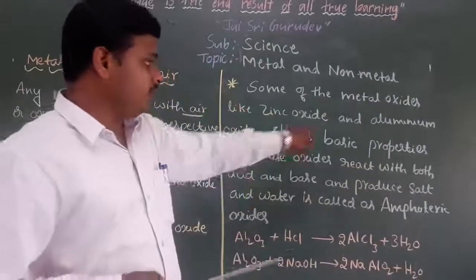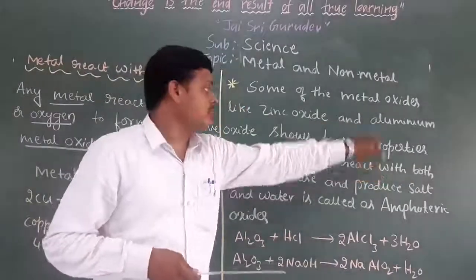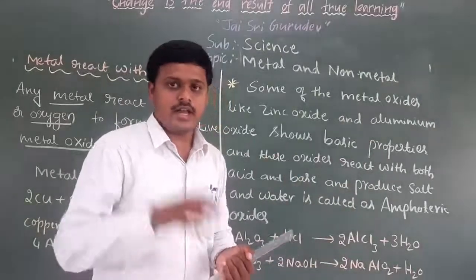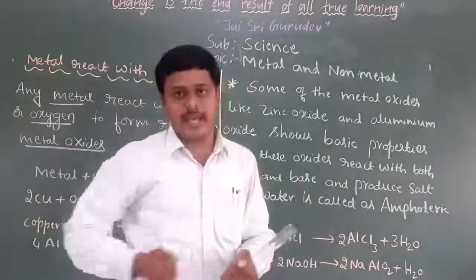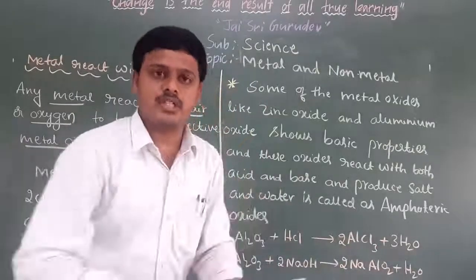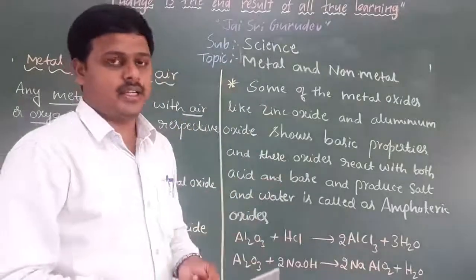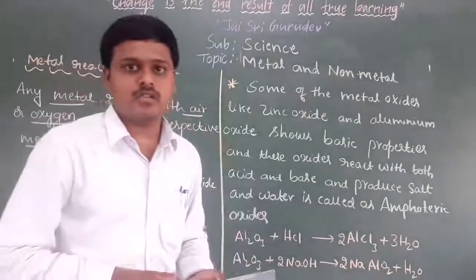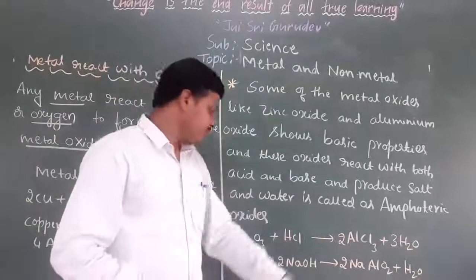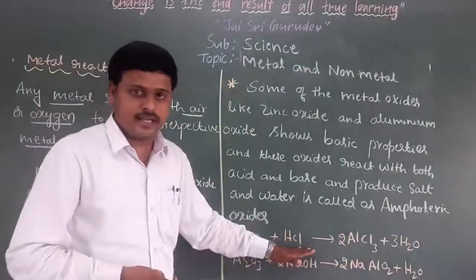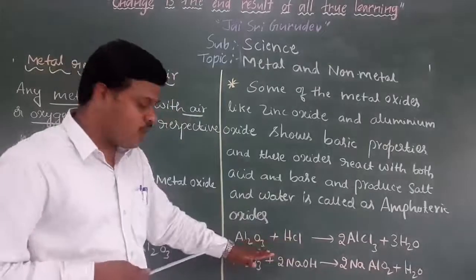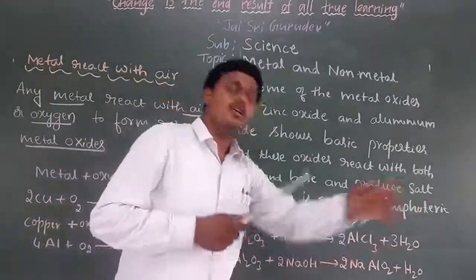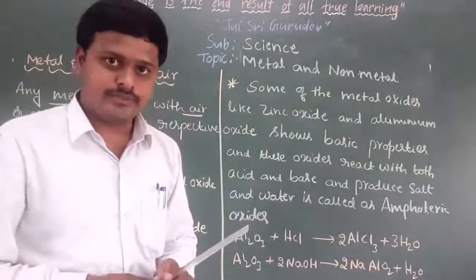Aluminum oxide reacts with the acid, or aluminum oxide reacts with the base, and it produces salt and water. Whether it reacts with an acidic medium or a basic medium, we get salt and water. So here HCl is an acidic medium; aluminum oxide reacts with hydrochloric acid and produces aluminum chloride along with H2O, that is water.